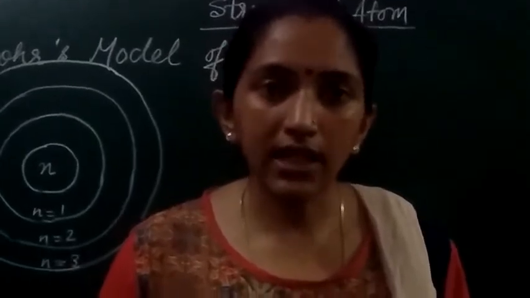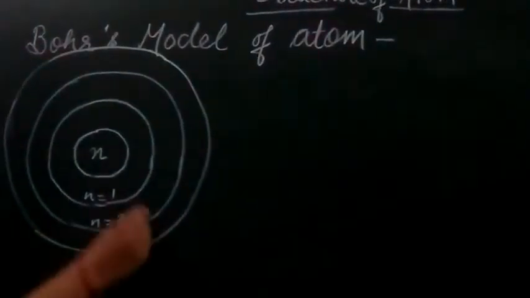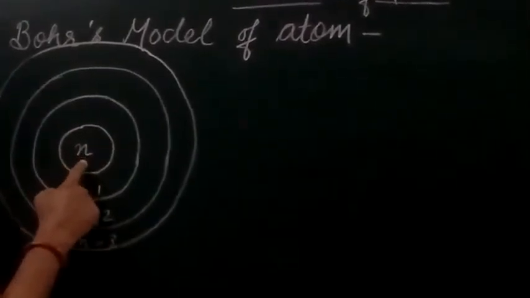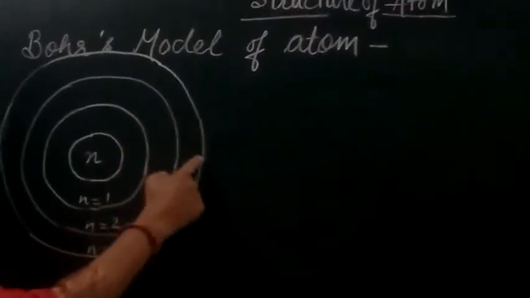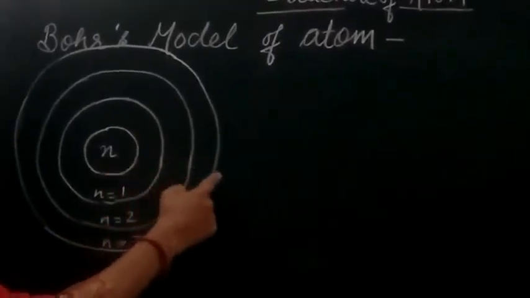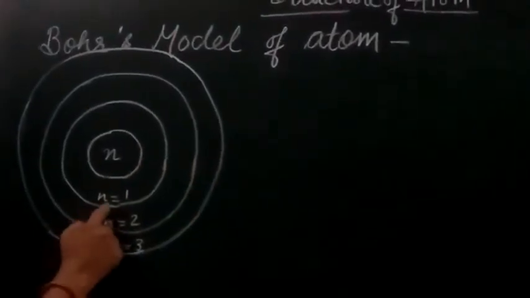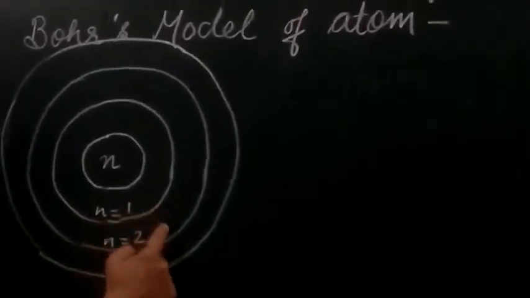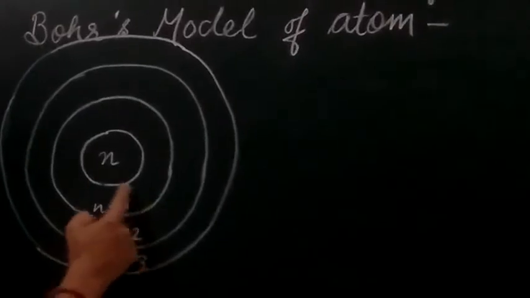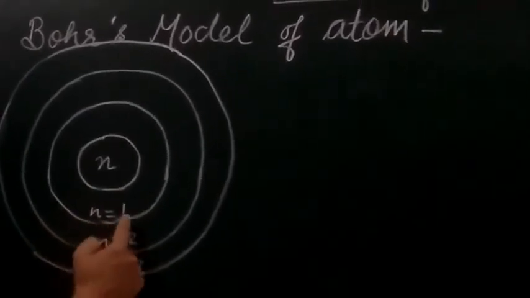Now, you can see on the board that N denotes the nucleus, and around the nucleus we have these circular orbits. The electrons revolve around these orbits. These orbits are named K, L, M, N, but now we are going to denote them as n equals 1.